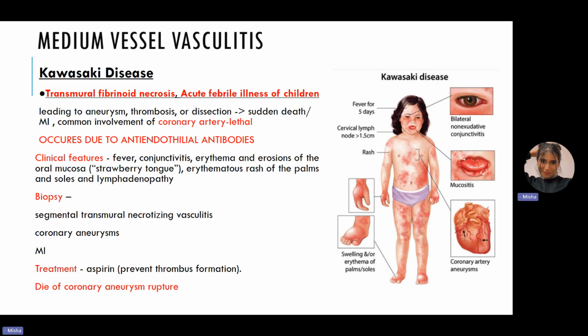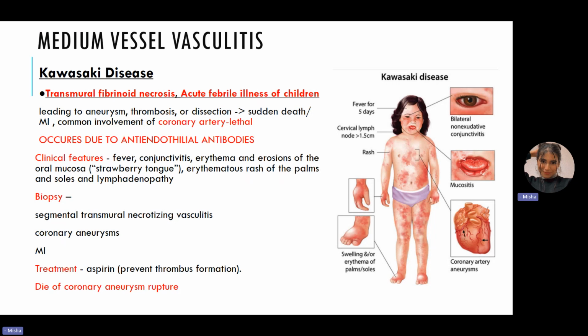Now, if we're talking about the clinical features, we can say that they have fever, very important to remember that they are febrile. Then they have conjunctivitis, erythema, erosions of the oral mucosa, strawberry tongue can be present. Important one is erythematous rash of the palms and soles. So if they have this kind of erythematous rash on their palms and soles, it has to be in our differential diagnosis. And then they also have lymphadenopathy. Treatment in this case, instead of corticosteroids, we're using aspirin.